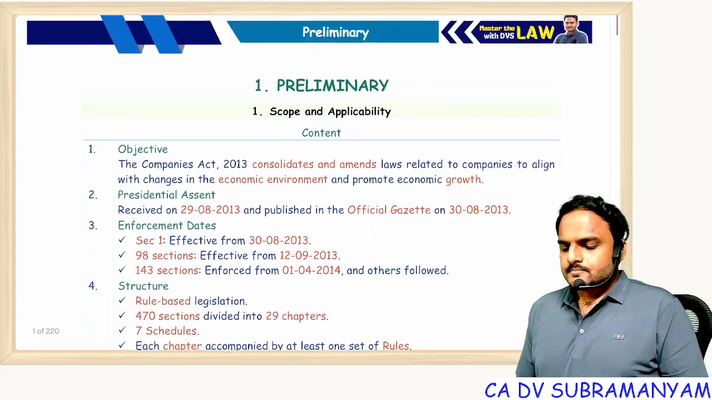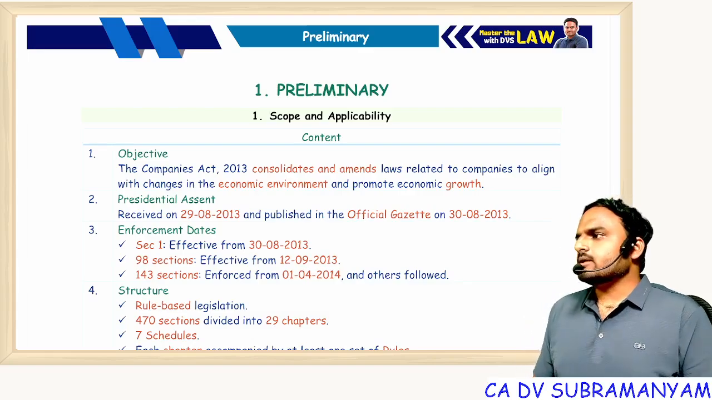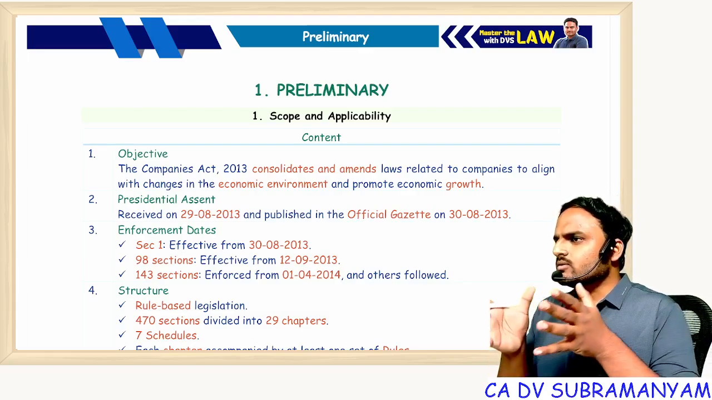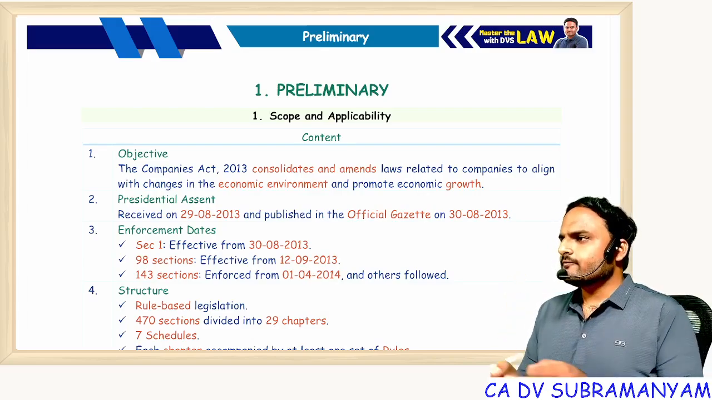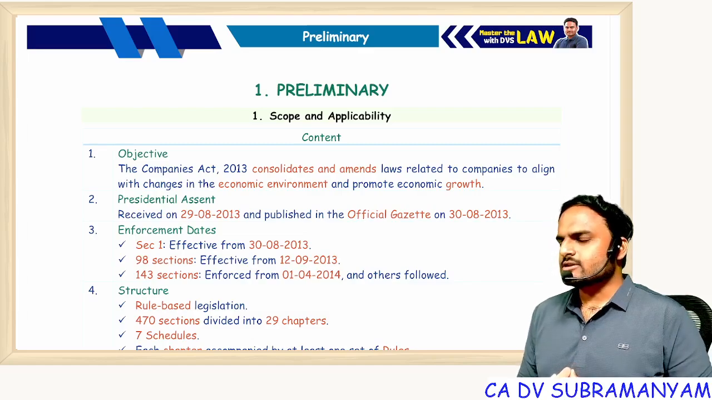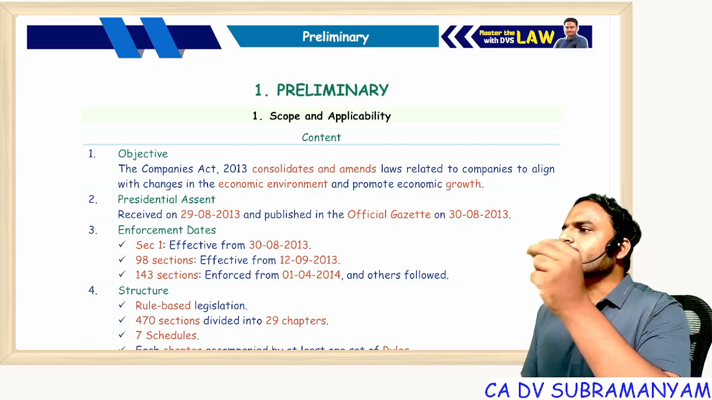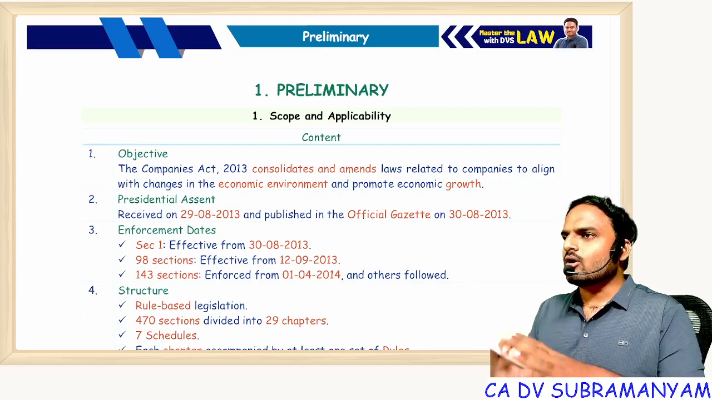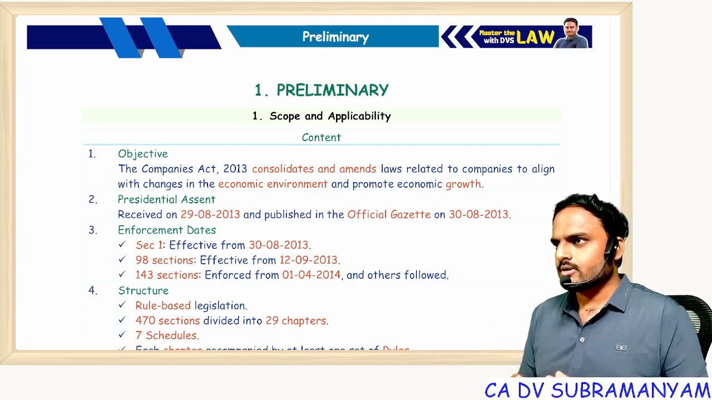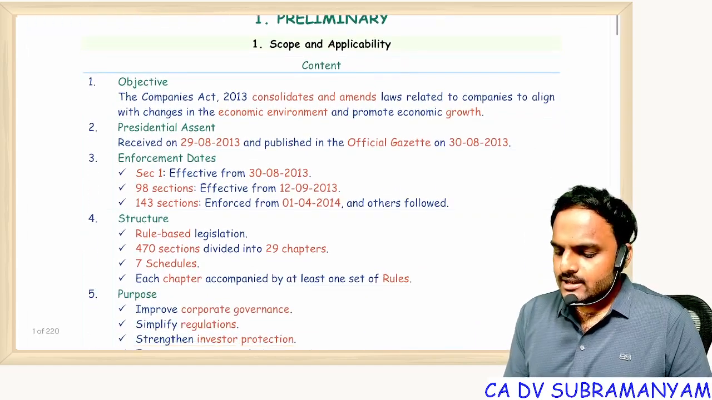Okay, fine. Now I'll start with the chapter preliminary. In this chapter, we generally discuss the applicability of the Companies Act and a few definitions. So simply section 1, and not the complete section 2, but in section 2, the material definitions. What is a private company? What is a public company? What is a small company? All those topics I'll discuss with you. Understood? So coming to the preliminary chapter, first one is scope and applicability.